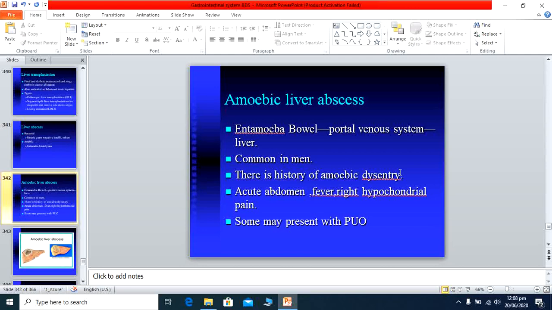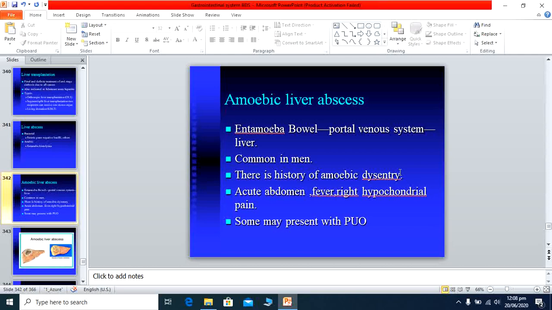The pain is basically increased by deep inspiration or coughing, and it is decreased when the patient tends to lean to the left side. When the patient coughs, the diaphragm descends, and it causes stretching of the liver tissue, and the patient feels pain. So this is very important: when you ask the patient to cough, the patient feels pain on the right side of the abdomen.